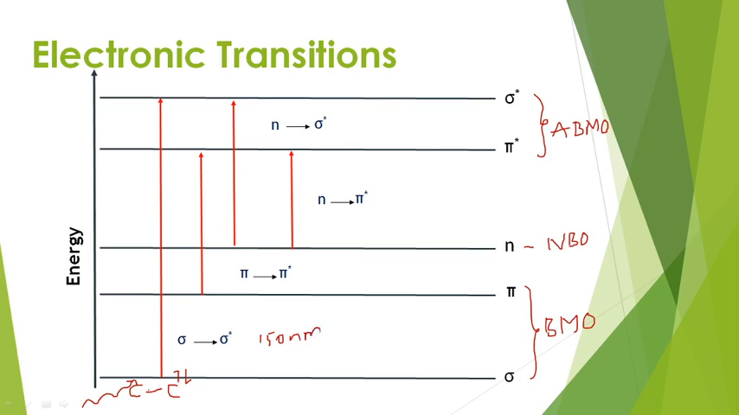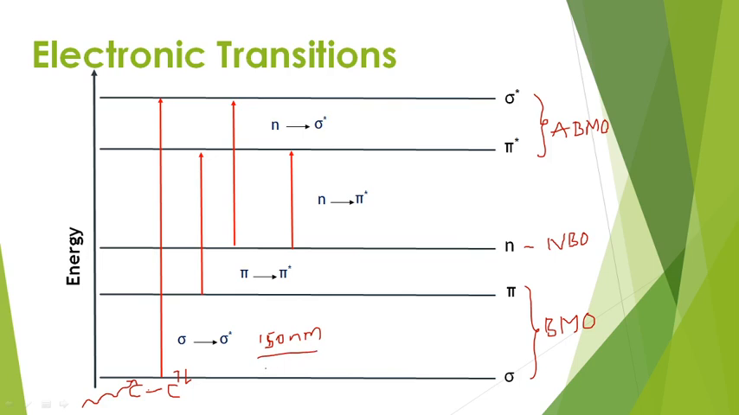So as we know, 150 nanometer is the range of the vacuum UV region. Vacuum UV region means that at atmospheric conditions only the transitions or absorptions can take place. That means propane, ethane, all these molecules come under the category of alkanes, and these can be absorbed at the range of 150 nanometer.